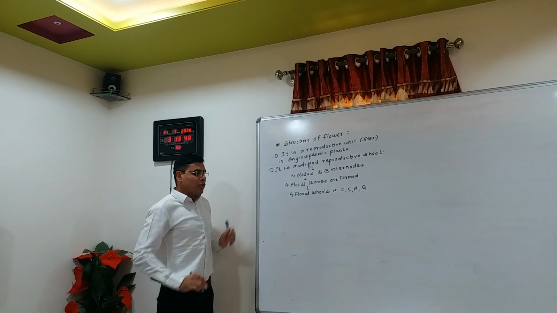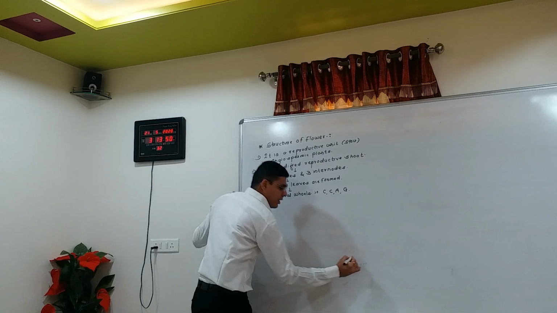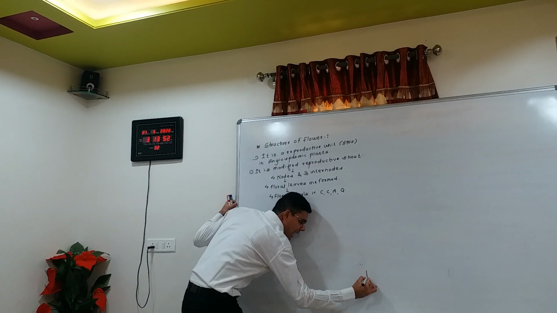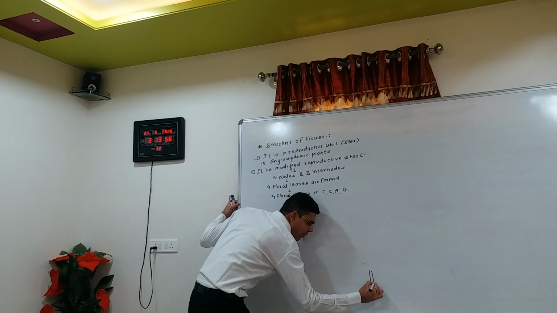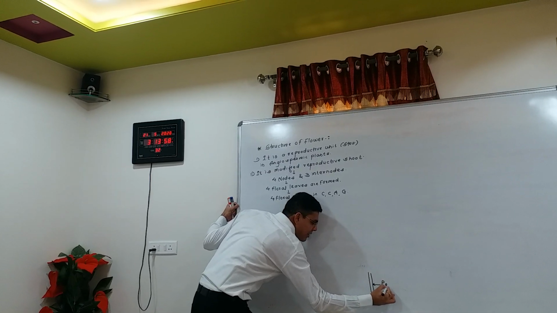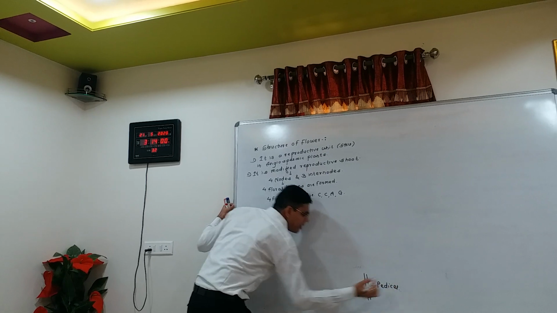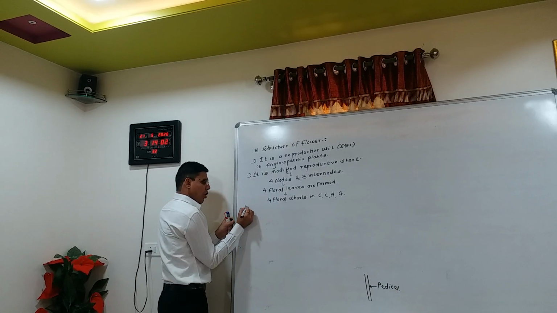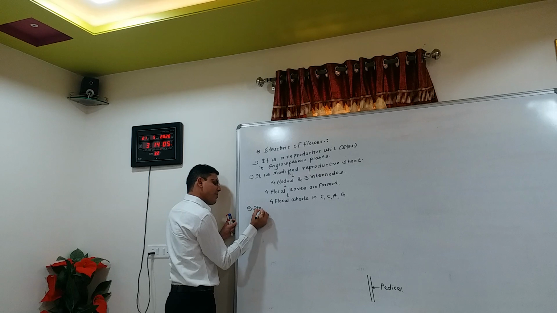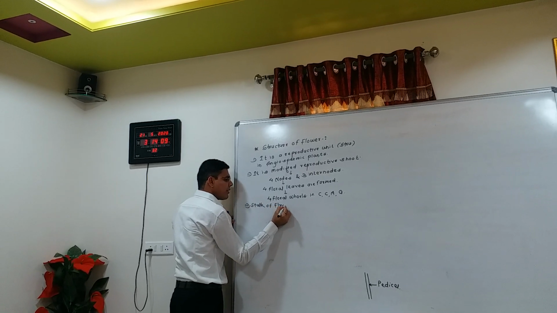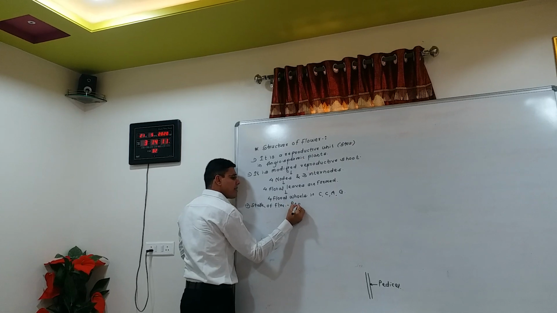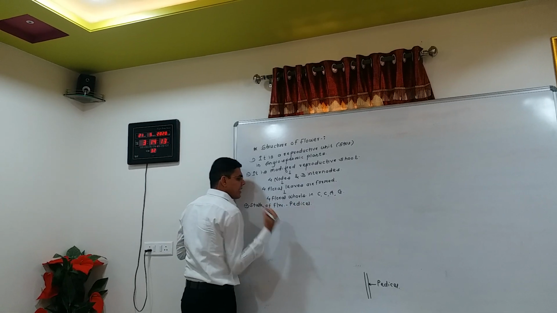Okay, so in the structure of flower, the stalk of the flower is called the pedicel.